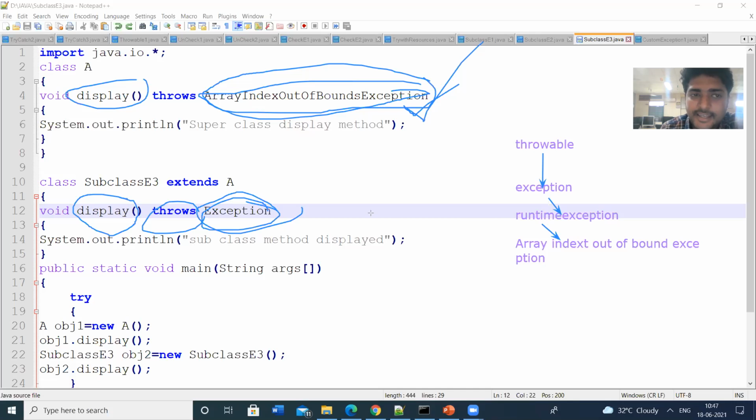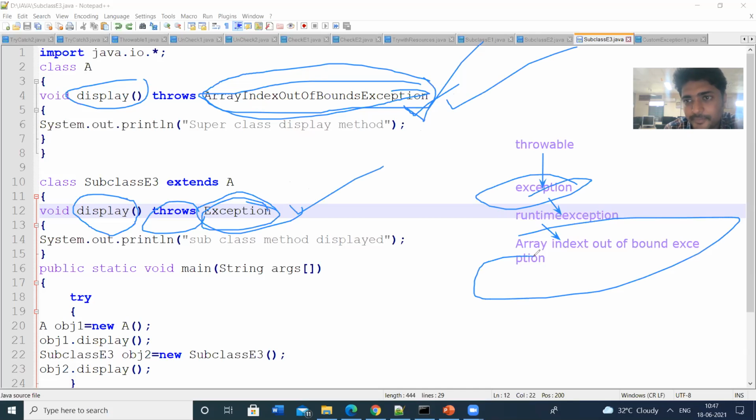So while using the inheritance concept, we have to follow the order. Here Exception is the superclass, and ArrayIndexOutOfBounds is the subclass. In the superclass method, we have to use only superclass exceptions.